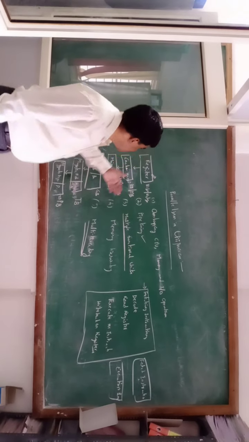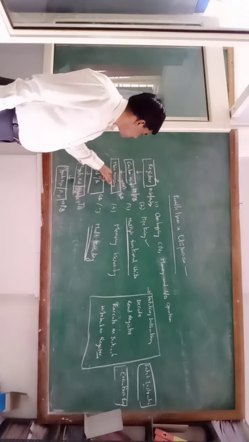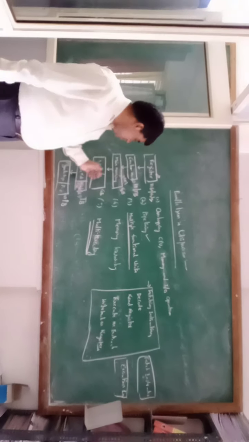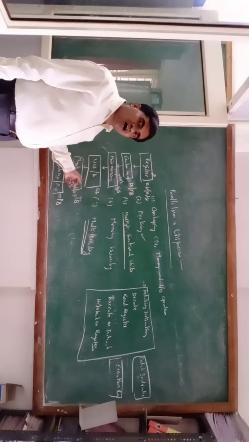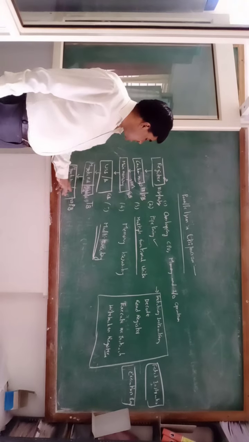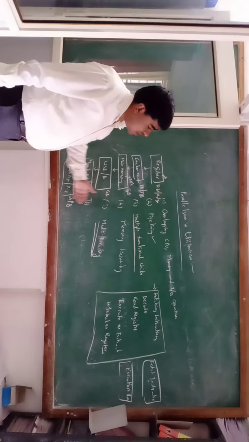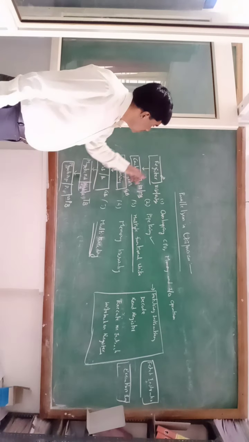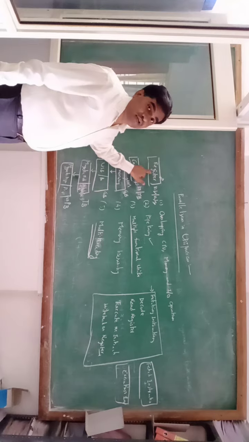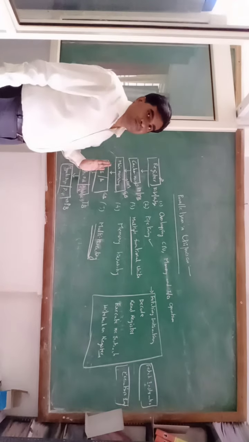Memory hierarchy we have specified: register first, second cache memory, third main memory, fourth USB or pen drive, fifth magnetic disk or hard disk, and sixth magnetic tape or drive. I have also specified how many bytes are required for each. The costliest one is the register, and its speed is more than all the remaining ones.